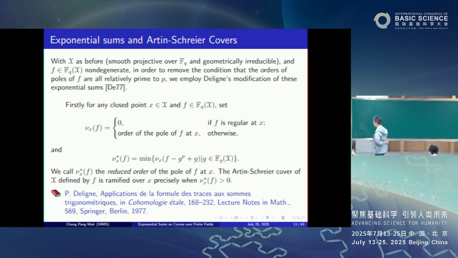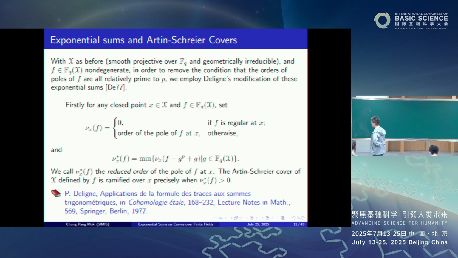Then v_x*(f) is defined as follows: you look at all the possible modifications of f by such an expression, f - (g^p - g), where g ranges over all the elements in the function field of X over F_q, and as g ranges over all such elements, you look at the minimum of this quantity. So this is called the reduced order of pole of f at x.